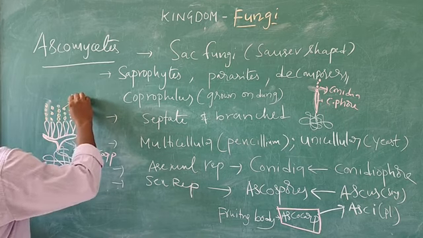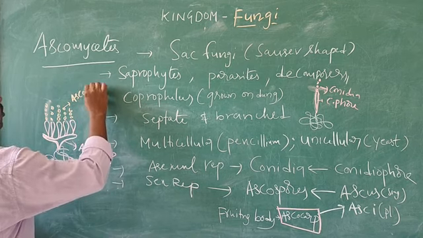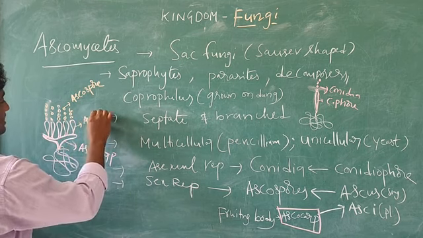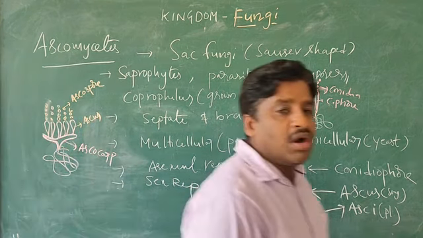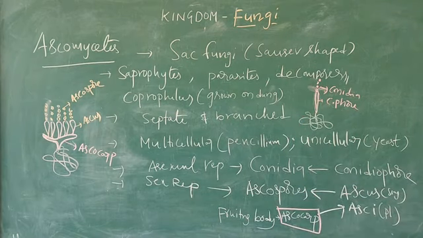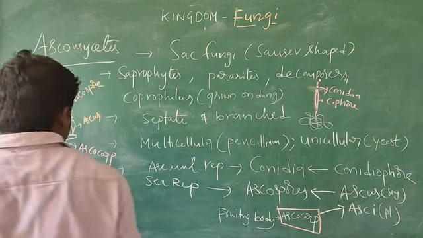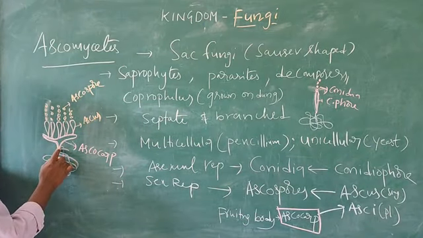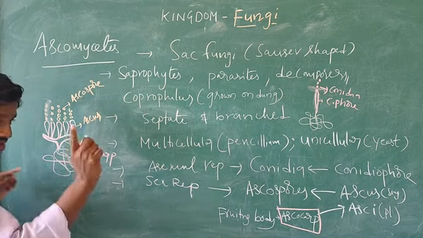This is what you call ascospore. So this is what you call ascus. Okay, so this ascus, and what I said here, fruiting body. That fruiting body is specialized in the sexual reproduction, already told in the features.